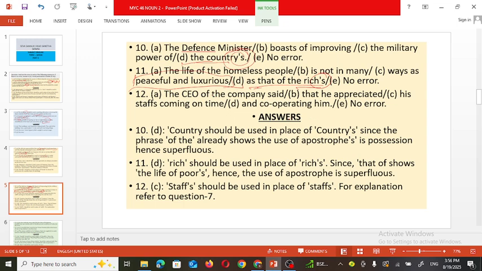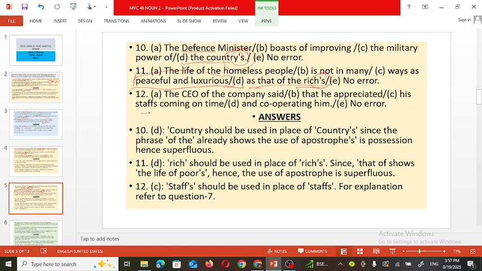Now let's see. The CEO of the company said. Now it is a sentence in indirect speech. Narration we have to take into consideration, then the dialogue must be in the past tense. We can observe it in this B part, that he appreciated his staff's coming.